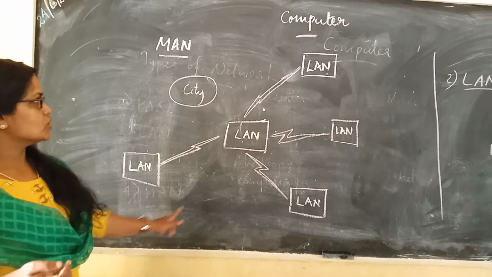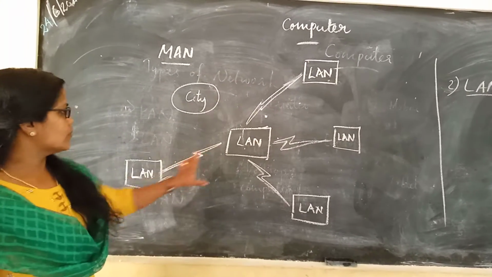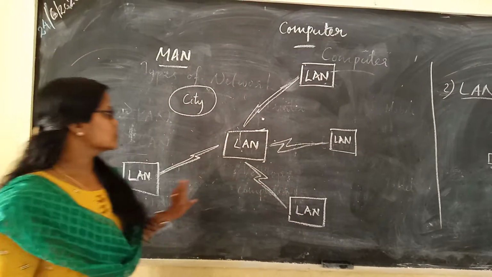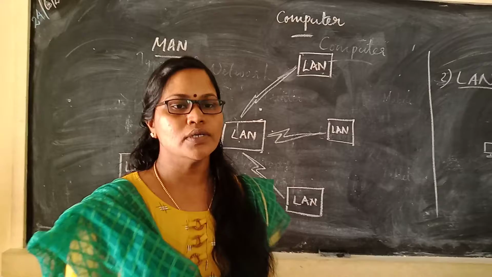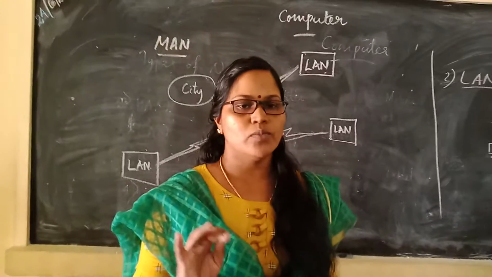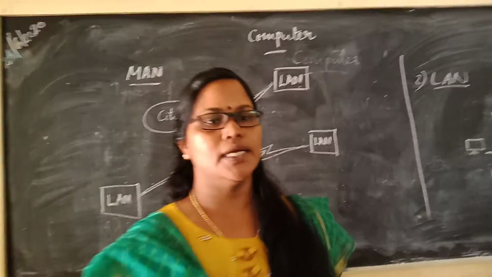Okay. This figure shows a MAN. Multiple LANs are connected. This is a MAN. Next we are going to discuss Wide Area Network, WAN.